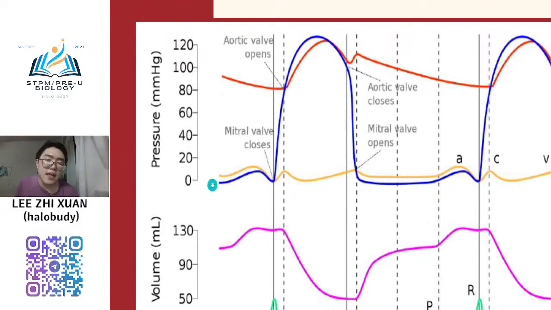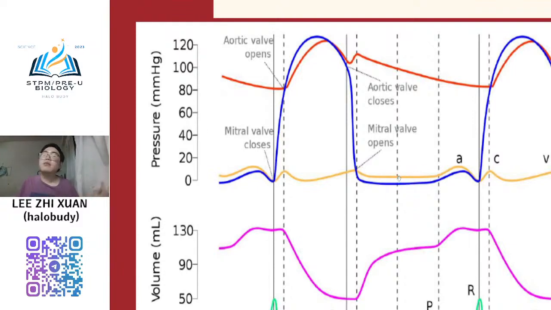Okay, you see here that when the ventricle pressure is very low, very low, so what does it mean? When the pressure is very low, what does it mean? Meaning that here is the point where the ventricle is in the diastole state. So here, you see here, this point is the point of atrial and ventricular diastole.